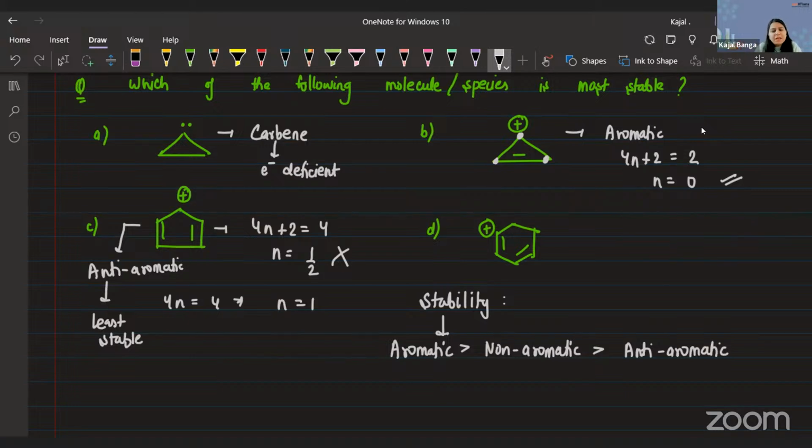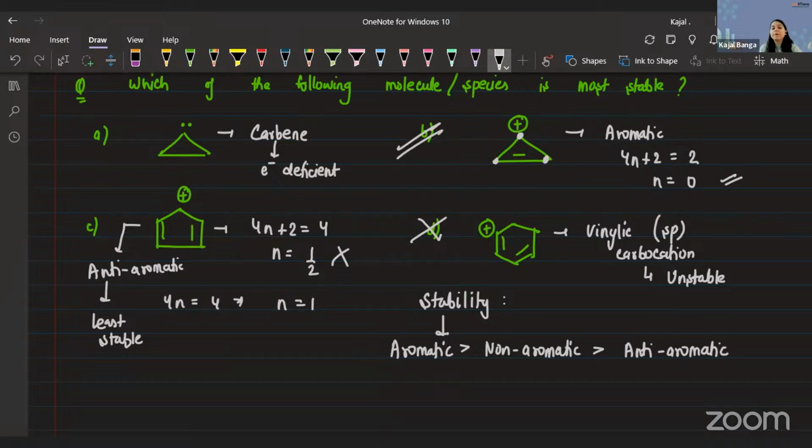D option, there is no resonance if you're confused in that aspect, because for resonance, we need conjugation. This I can say is a vinylic carbocation, right? Vinylic carbocation means when you are having positive charge on the double bond. And this is unstable. And why is this unstable? We know the reason behind it also. Because the carbon with a positive charge is actually sp hybridized, which is much more electronegative in nature, making it unstable. So option D is also eliminated. I am getting option B as my correct answer.